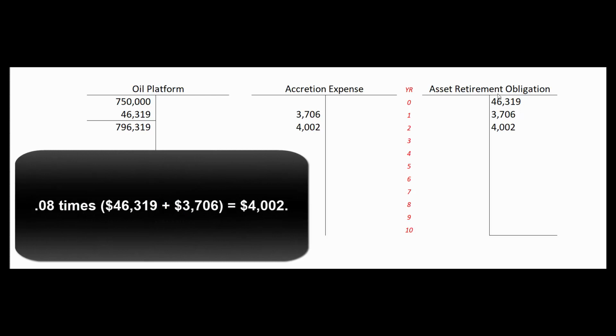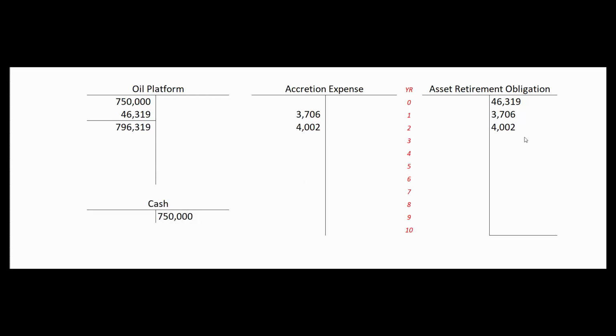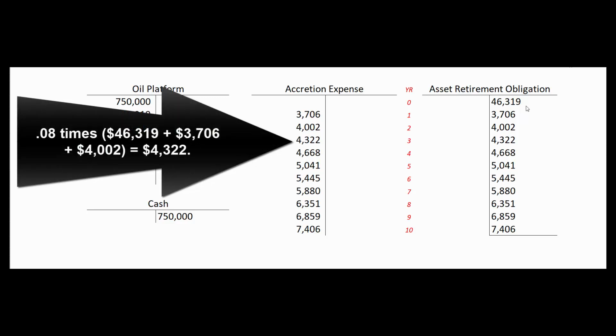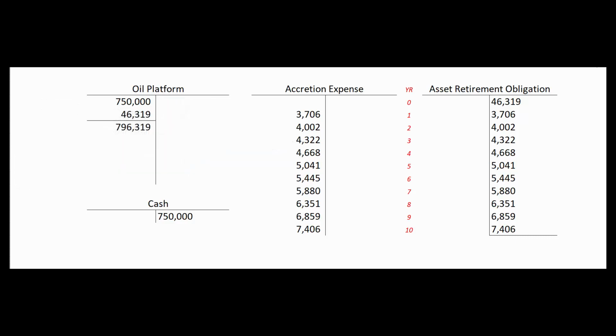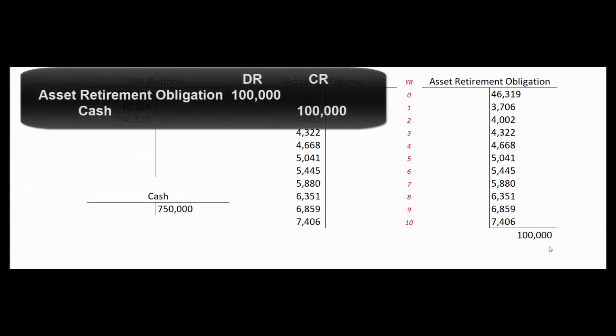Then at the end of year 2, we take 46,319 plus 3,706. We get a balance in that account of $50,025. We add 8% interest on by debiting accretion expense for $4,002 and crediting asset retirement obligation for $4,002. And we do that every year until we get to year 10. And as you can see, since we're adding interest on top of interest, it's a compound interest situation, so interest is getting a little bit larger every year. And at the end of year 10, that asset retirement obligation has its predicted value of $100,000.